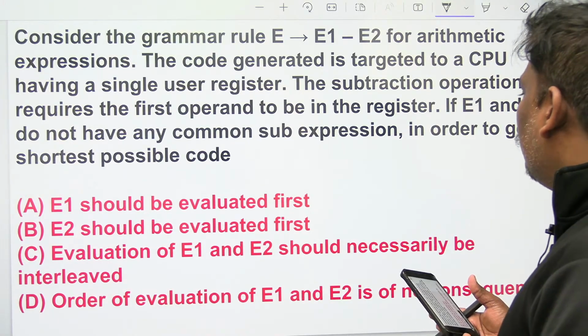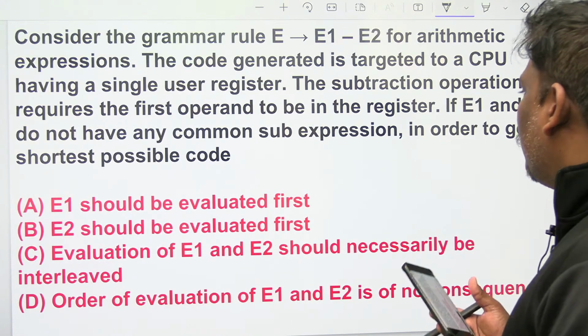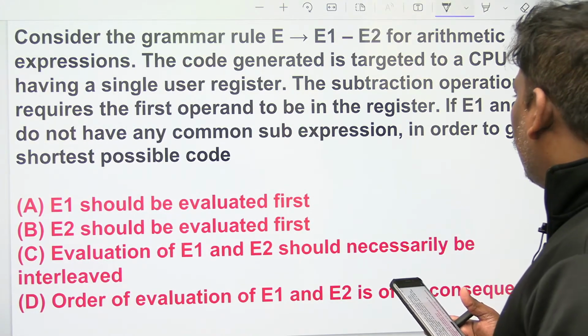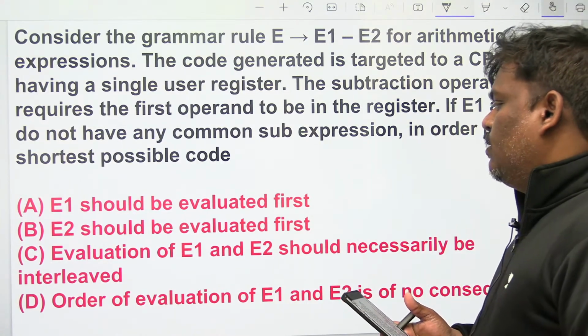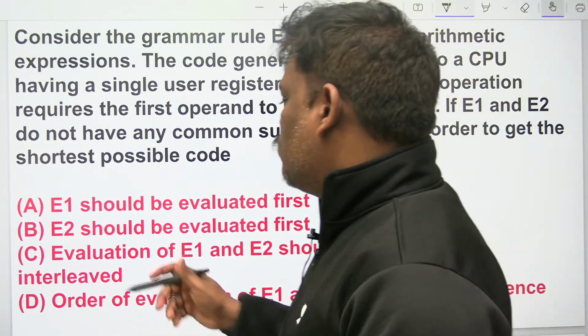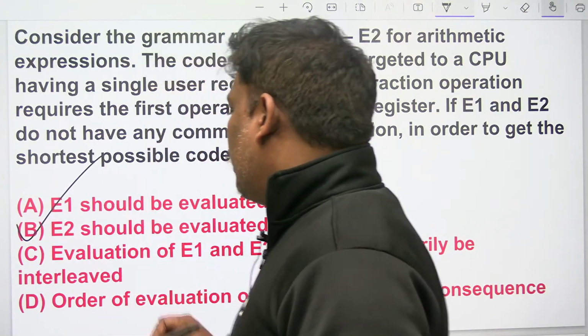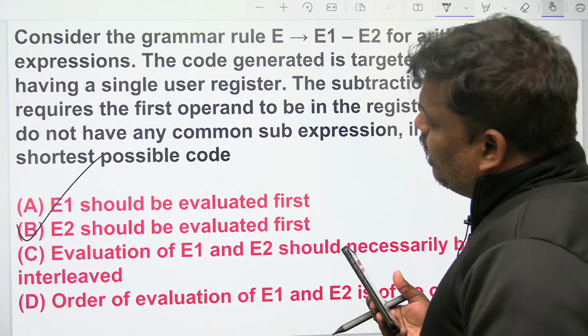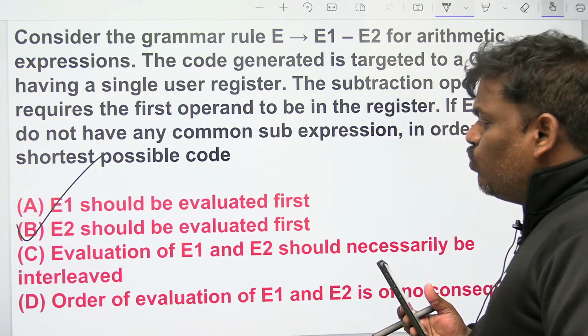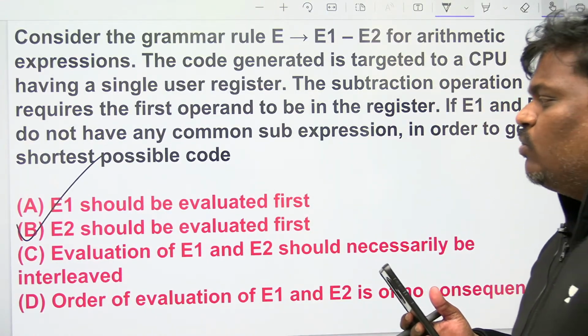E1 is then in the register, and you can directly do the subtraction, right? I think E2 should be executed first is the better answer. E2 should be evaluated first. So B is the answer for this. Otherwise, taking E1, then again taking E2, then again E1. So first do E2, then E1, then do the subtraction.